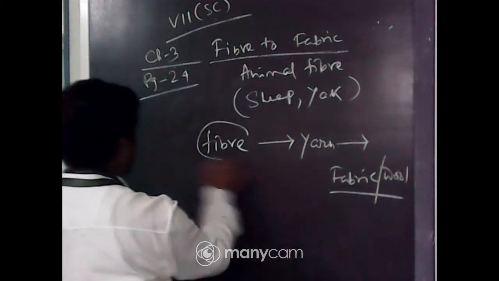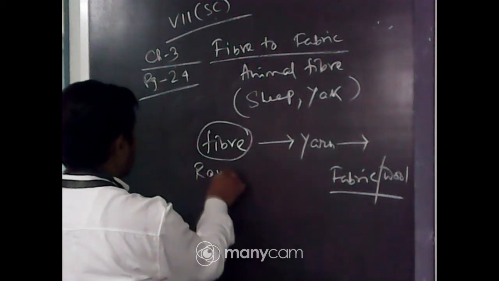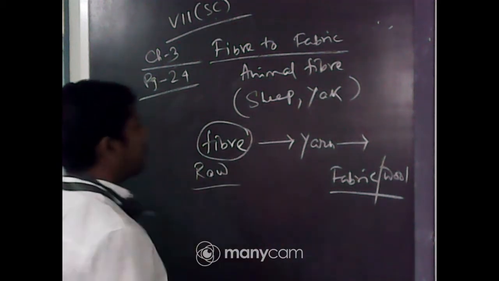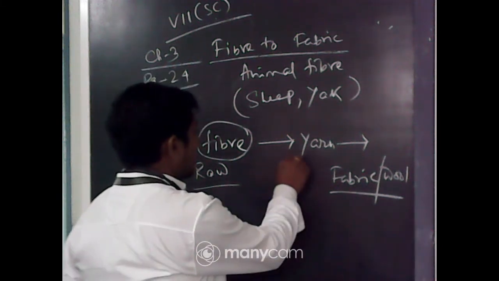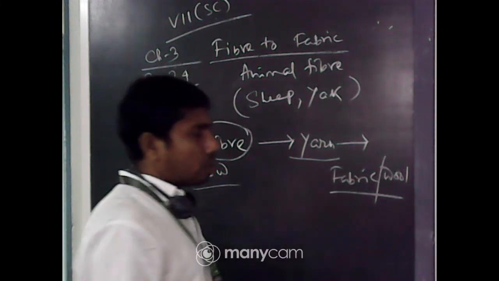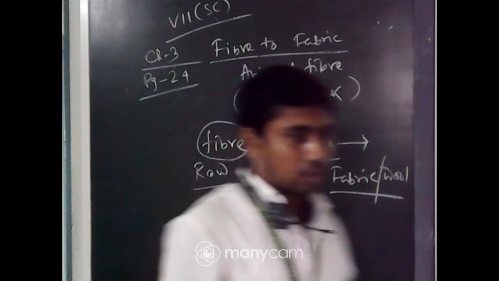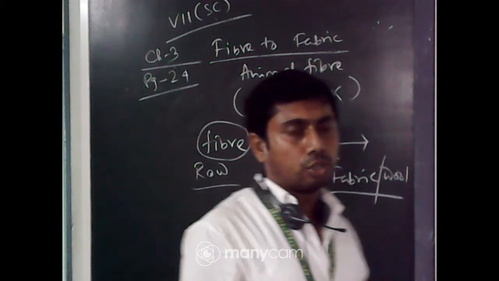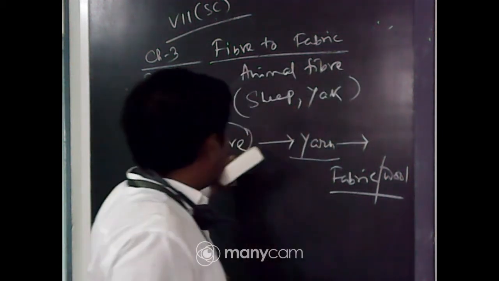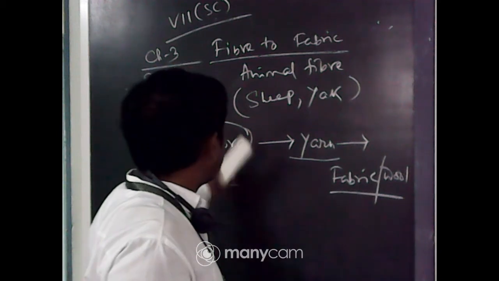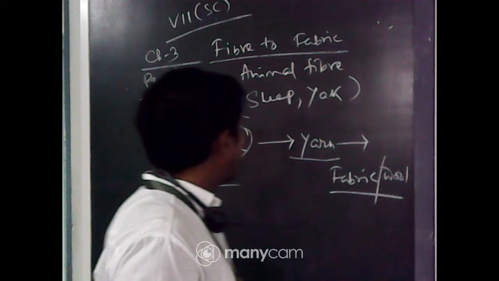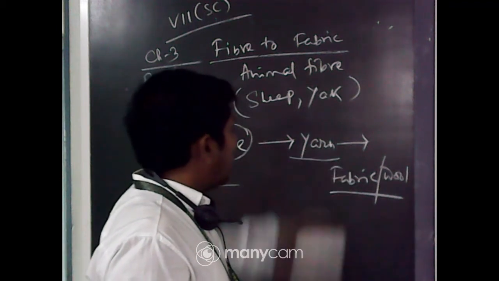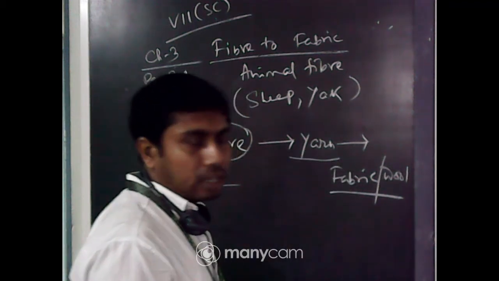So fiber is the raw material which we get directly from animals or plants. Then it goes through some process, that is the spinning mill doing the job. They bundle together the fibers to convert them to a thicker one, the yarn.